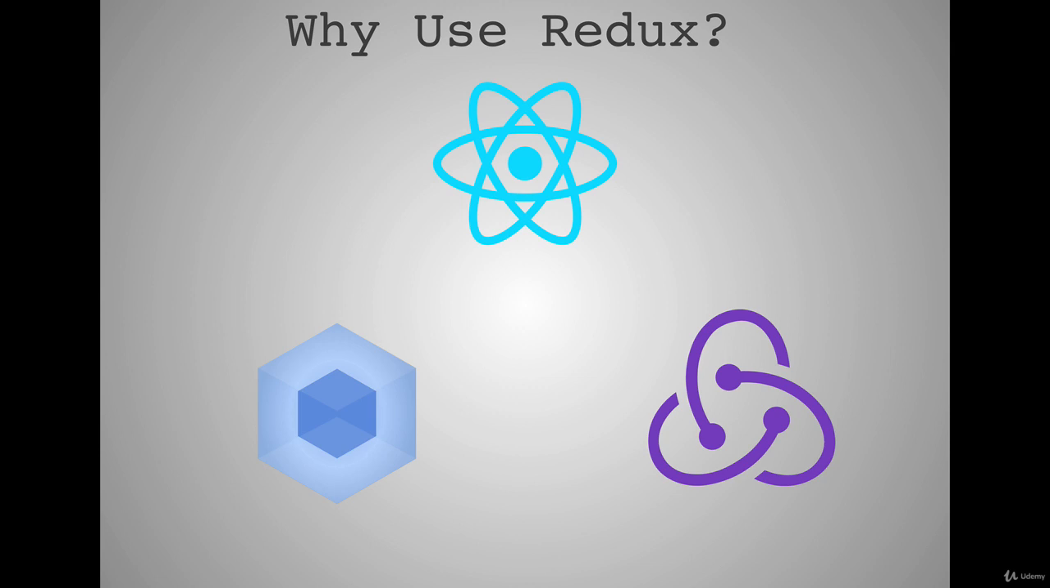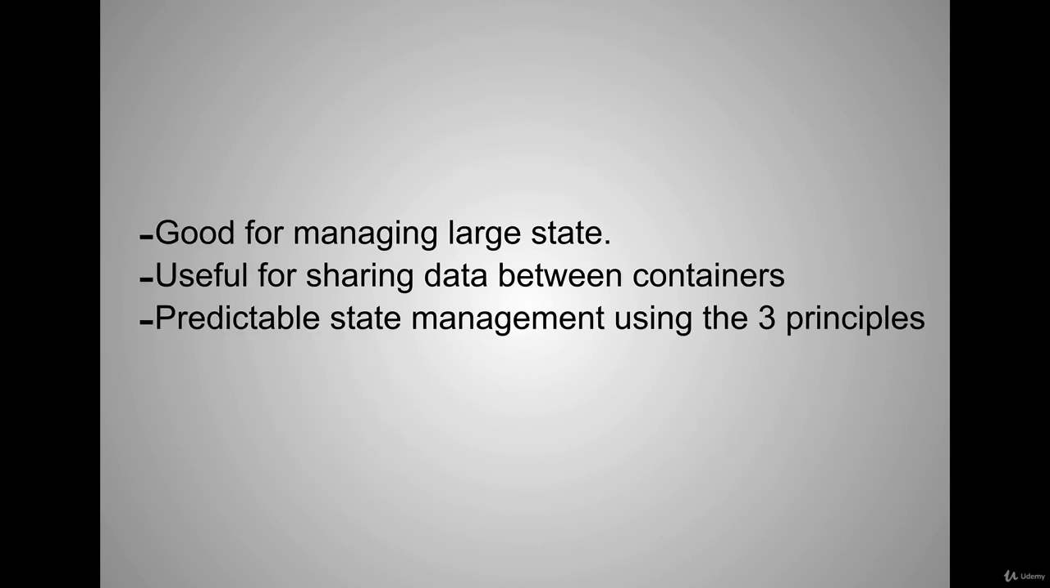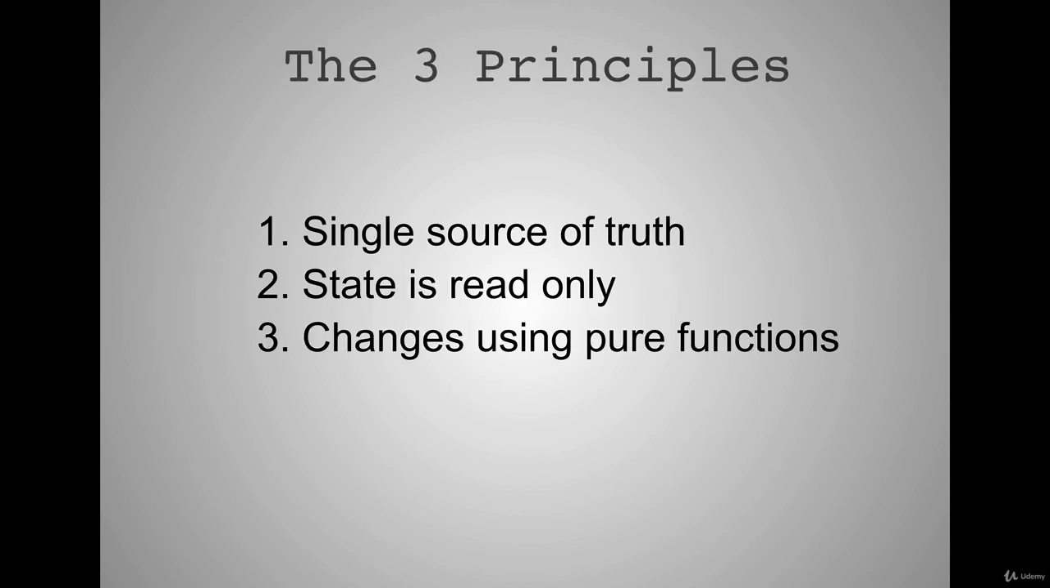And then we finally talked about why use Redux. Well, it makes sense now. It's great for managing large state. We can share data between containers. And now we understand the three principles which make it very predictable. The first one is the fact that it was single source of truth. We just have one massive JavaScript object to worry about that describes our app, our state.